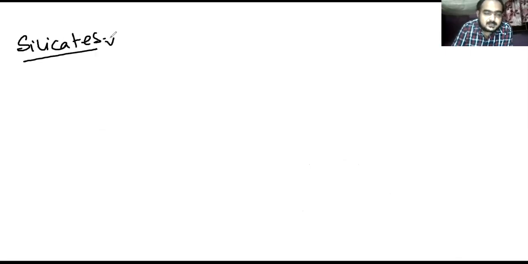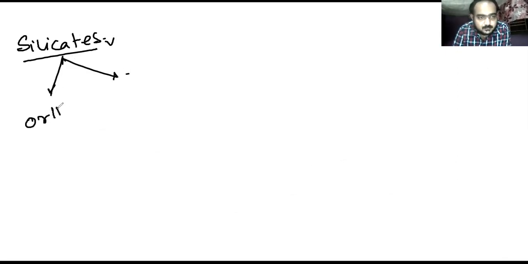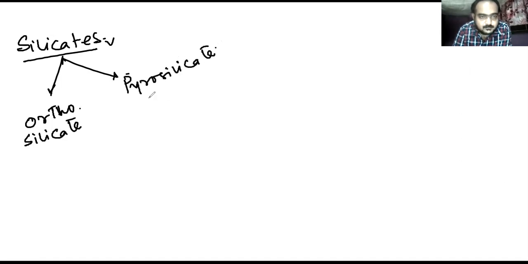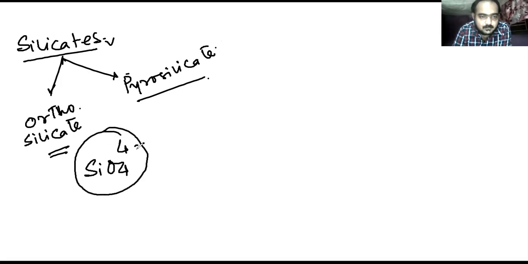Silicates can be classified into two types: orthosilicate and pyrosilicate. In case of orthosilicate, SiO4 4-, this is the orthosilicate ion. You can see the structure of orthosilicate.